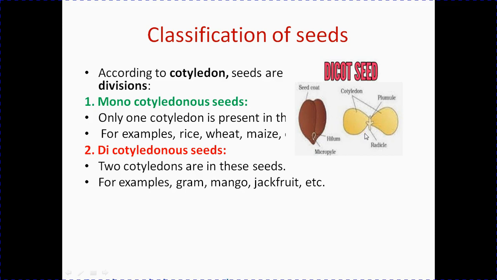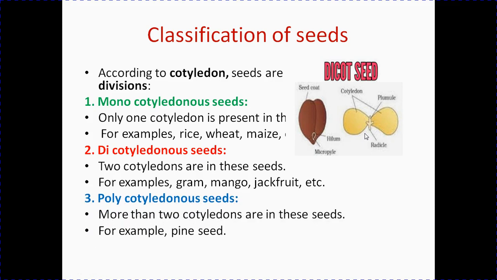Next one is polycotyledonous seeds. More than 2 cotyledons are in these seeds. For example, pine seeds. If we divide pine seeds, there are more than 2 cotyledons present.